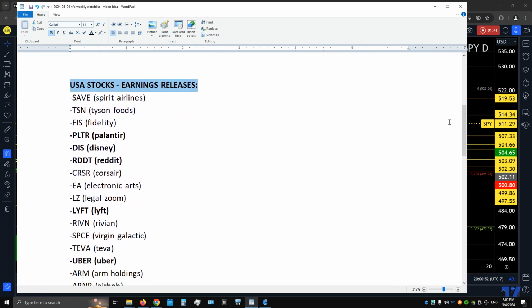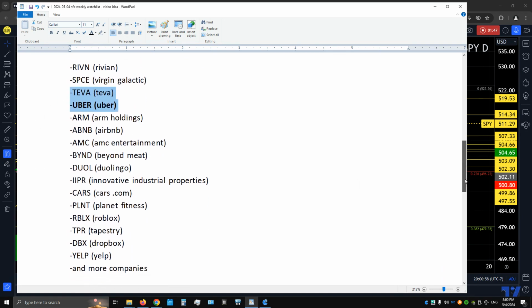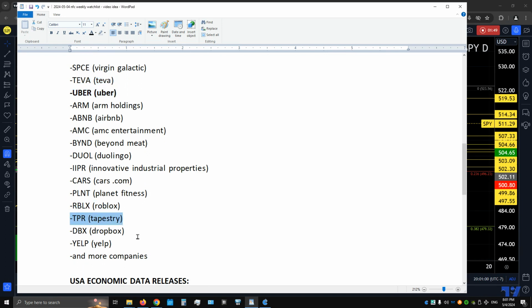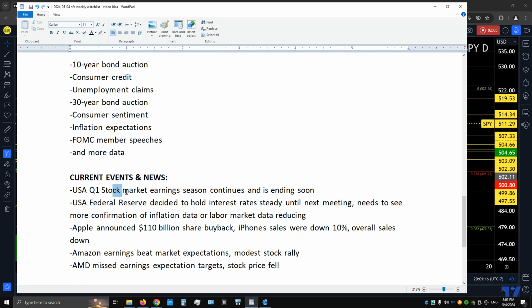We have stock earnings continuing: Palantir, Disney, Reddit, Lyft, Uber, Tiva, Roblox, Tapestry, Dropbox, just to name a few. Economic data releases, we have the 10-year bond auction, 30-year bond auction, consumer credit, unemployment claims, consumer sentiment, inflation expectations, and FOMC member speeches. Stock market earnings season is ending soon.